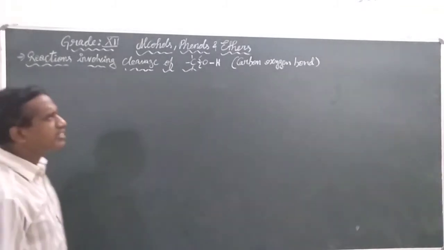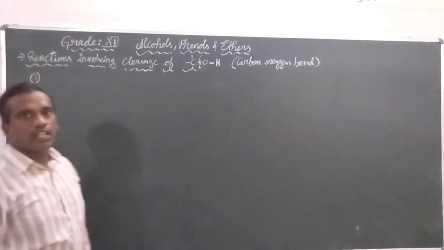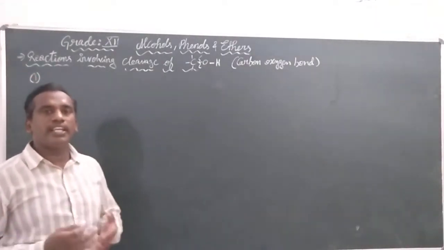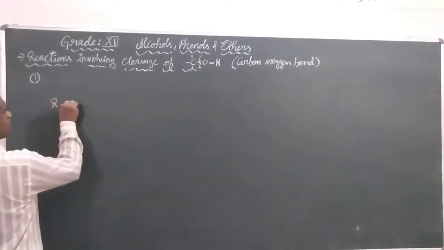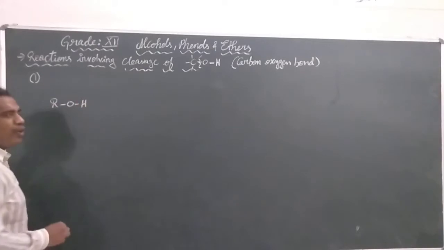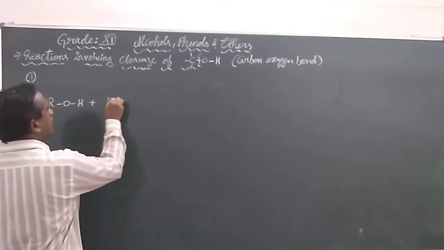So let us take the first reaction that is going on here. This reaction is one in which an alcohol is reacted with a hydrogen halide.